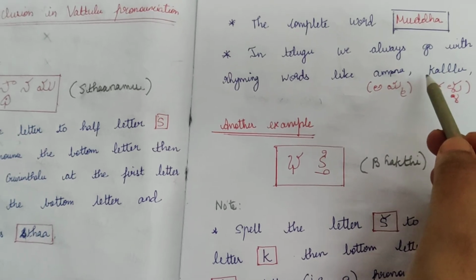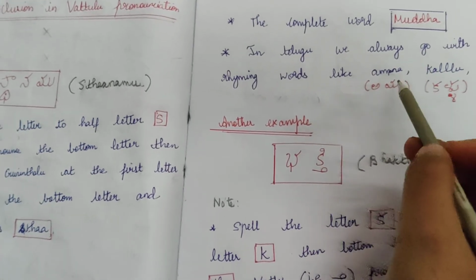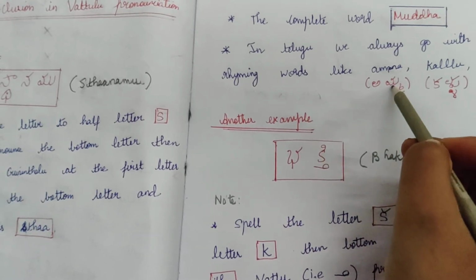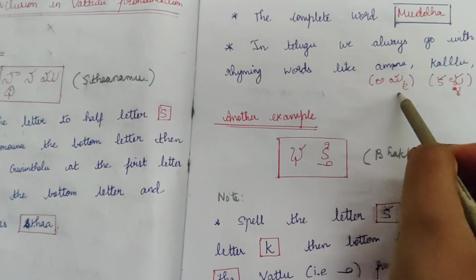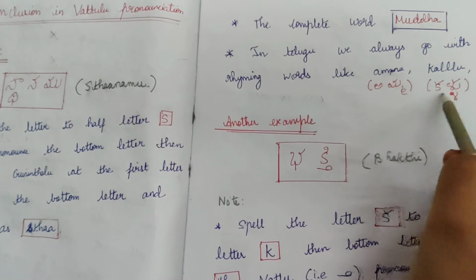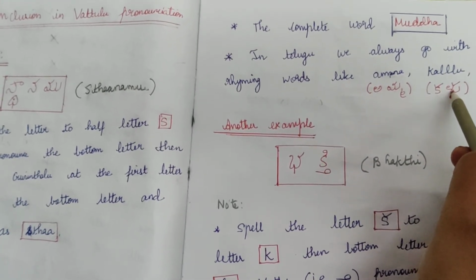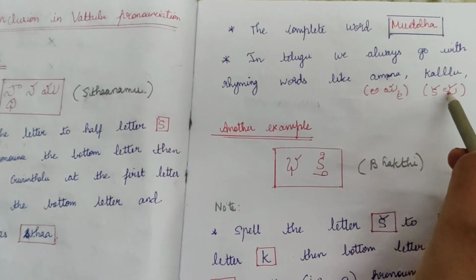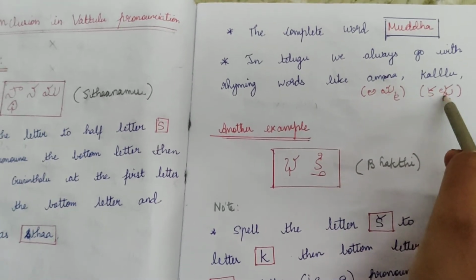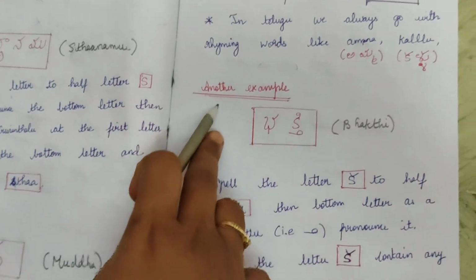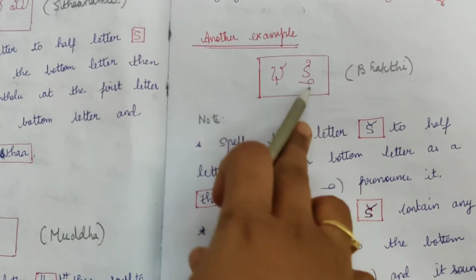This is Kallu. Amma: A, 'im'. You write the half letter and the corresponding letter at the bottom as Vattu. This is Kallu, Ka, 'ill'. Not the tip of the tongue, we say 'ill' in the middle, so that's why you use this la. Kallu.